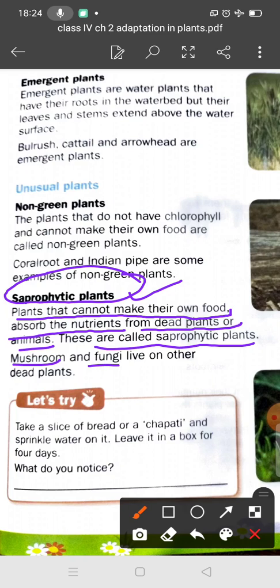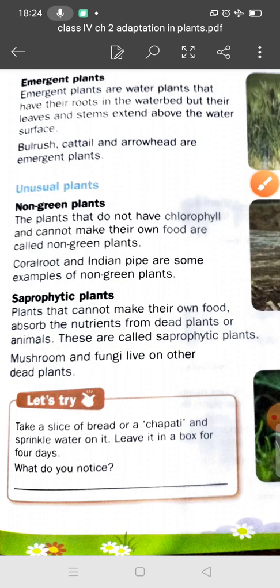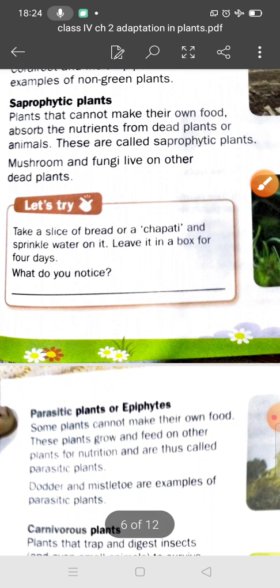Mushroom and fungi live on other dead plants. Now students, let's try an activity. Take a slice of bread or chapati and sprinkle water on it. Leave it in a box for a few days. What do you notice? After 4 days you will observe a thread-like structure. That is fungi. So this is a saprophytic plant.